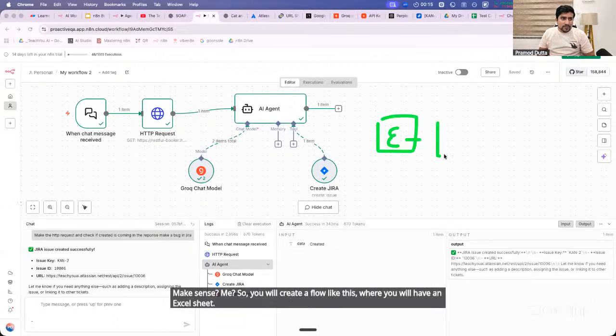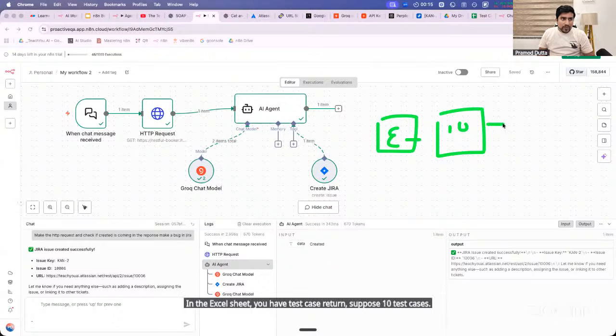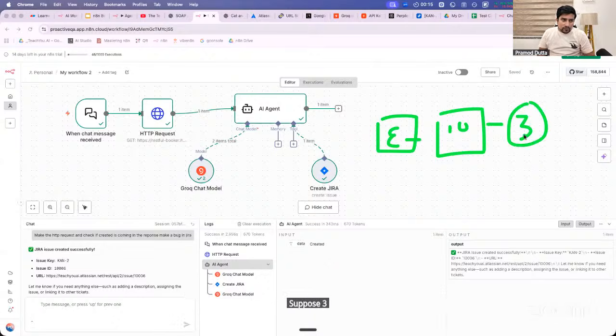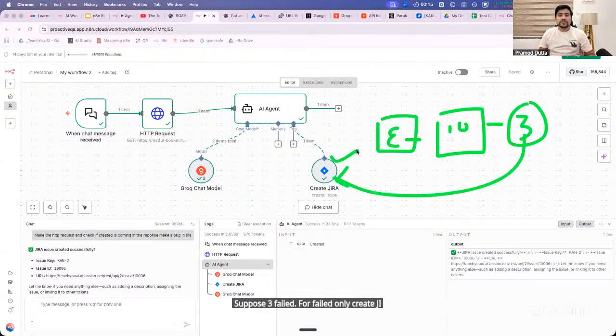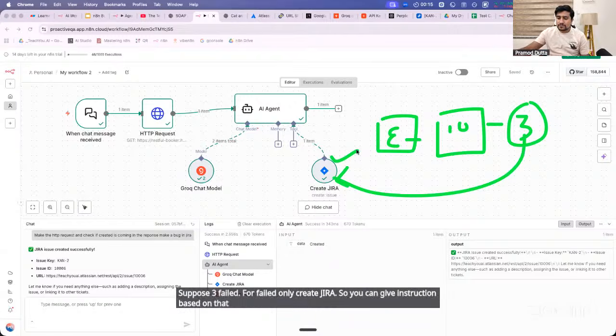In the Excel sheet, you have test cases written. Suppose 10 test cases, suppose three failed. For the failed ones only, create Jira. So you can give instructions based on that. Gagan, okay? Okay.